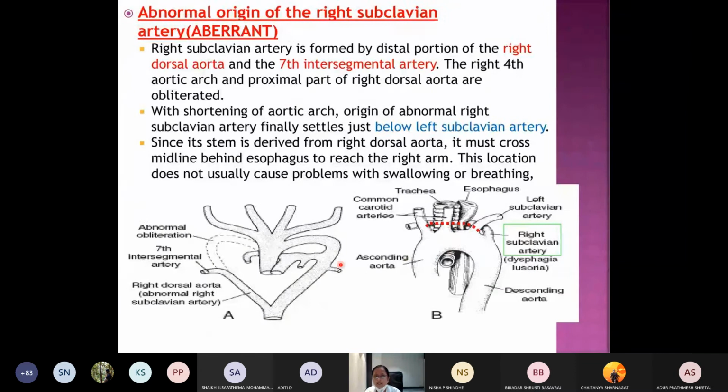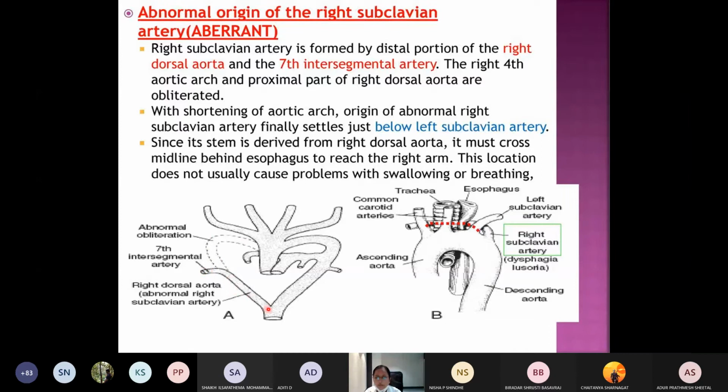Then there is the aberrant or abnormal origin of the right subclavian artery. What happens? The right subclavian artery, what we have told, takes origin from the right fourth aortic arch, the right dorsal aorta and the right seventh intersegmental artery. Sometimes this left fourth aortic arch will disappear. So the right subclavian artery will take origin from the right dorsal aorta.